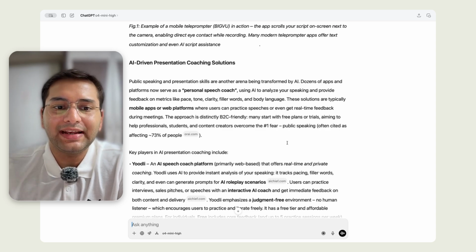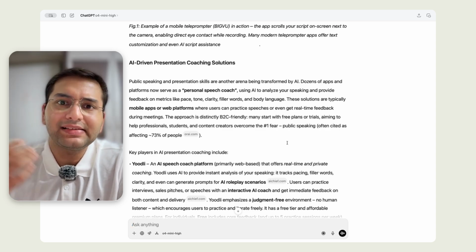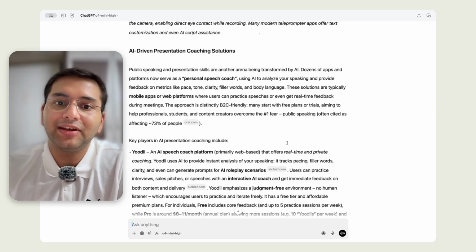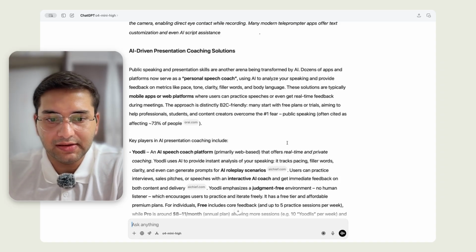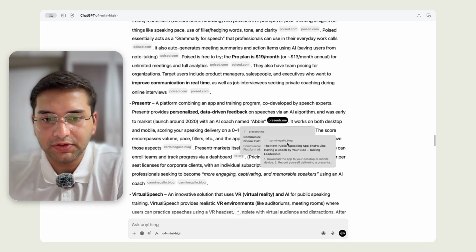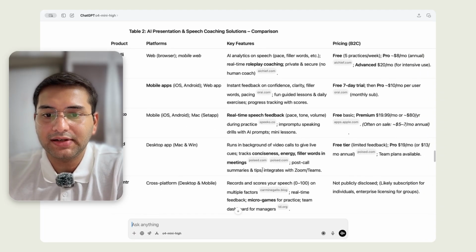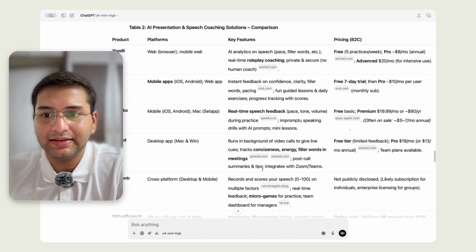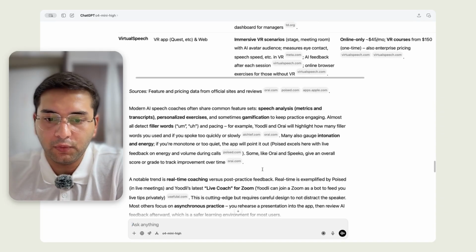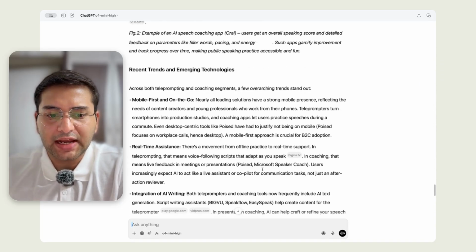Then it dives into the second category, which is the AI-driven presentation coaching solutions. It does a similar thing for each of the tools available in that space as well. You can see here paragraphs about each of the tools, what they offer, how they operate, pricing models, key features, and what the user landscape is. And here you can see again this nice tabular summary. So that's what ChatGPT offers.